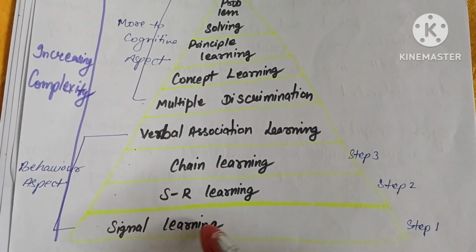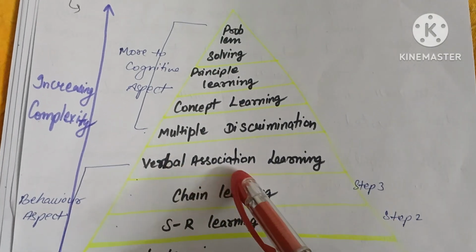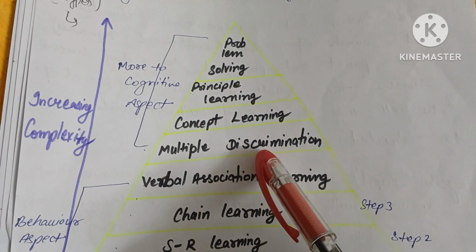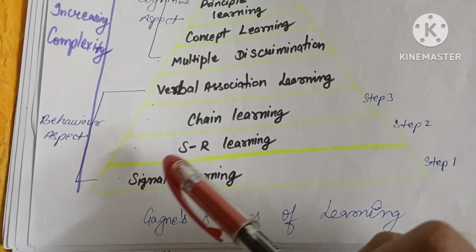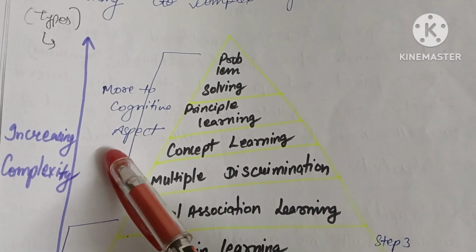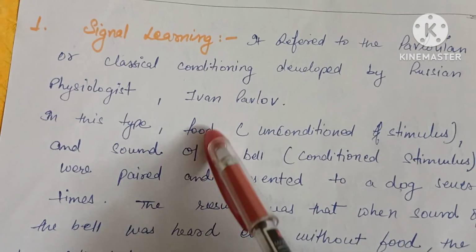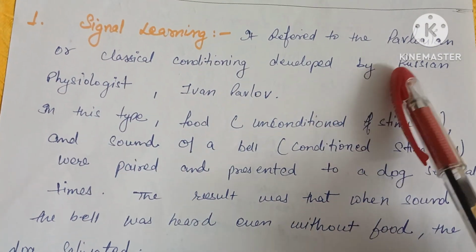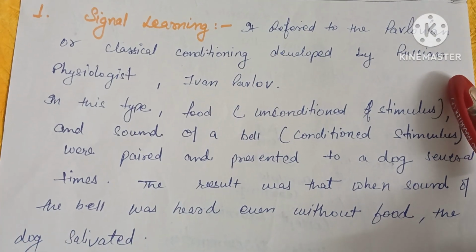First is signal learning, then stimulus response learning, chain learning, verbal association learning, multiple discrimination, concept learning, principle learning, and problem solving. The first four represent the behavioral aspect, with increasing complexity, and the last four represent more of the cognitive aspect.